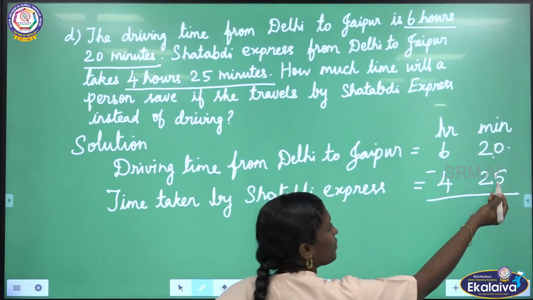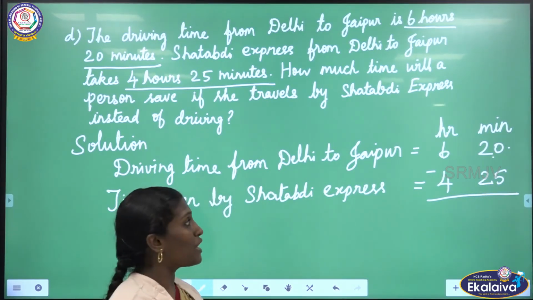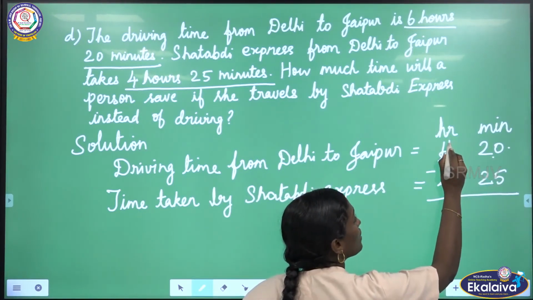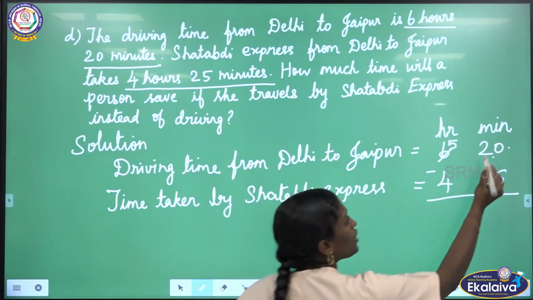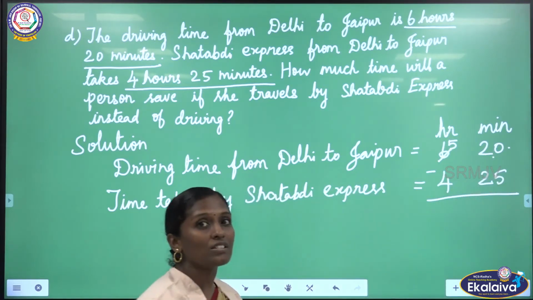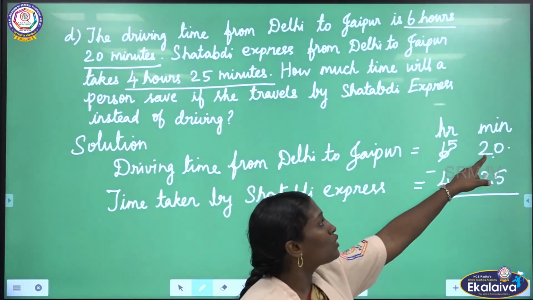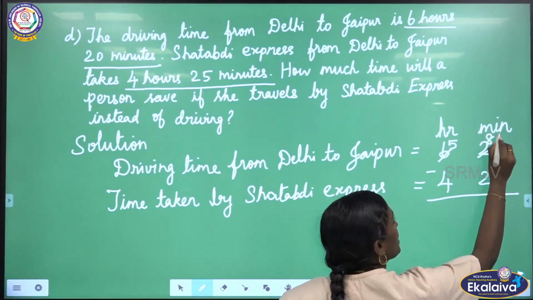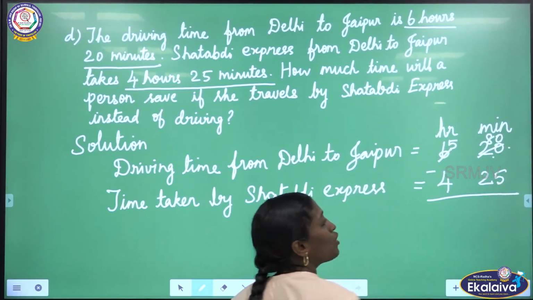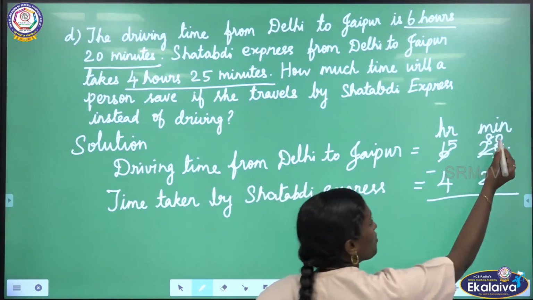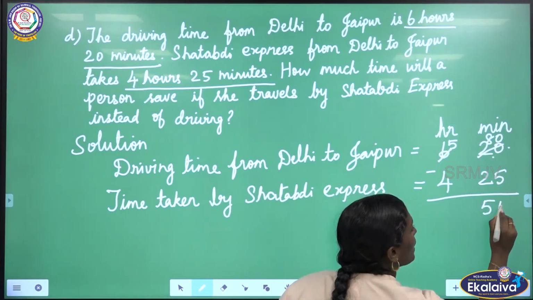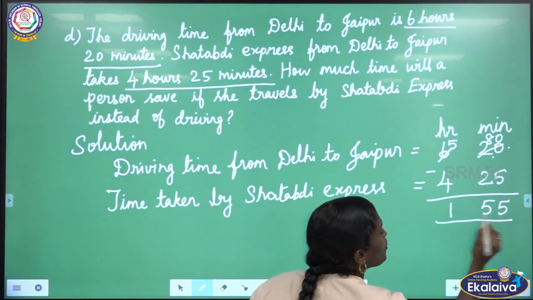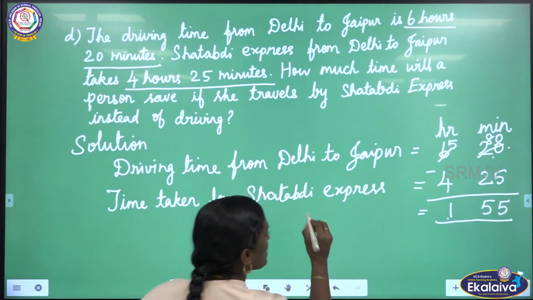Okay, here 20 minus 25, we can't do the subtraction. So we have to borrow from hours. Here we are borrowing 1 hour, so 6 will become 5. 1 hour is equal to 60 minutes, so we have to add 60 minutes to 20 minutes. Then we will get 80 minutes. From 80 minutes we have to subtract 25. 80 minus 25, we will get 55 minutes. Here 5 minus 4, we will get 1. So 1 hour 55 minutes. This is the difference.